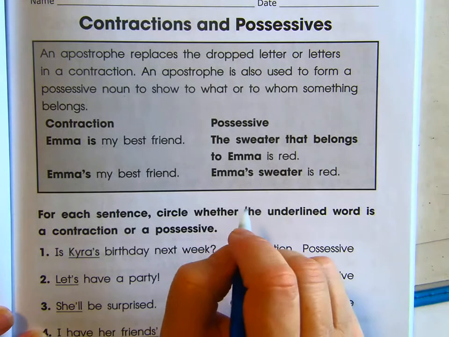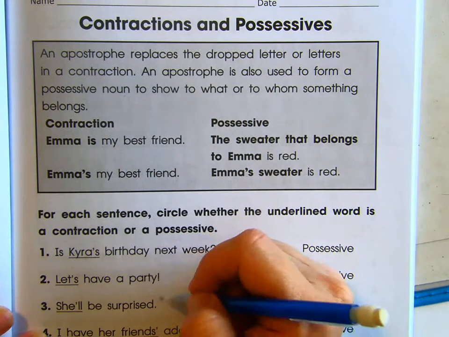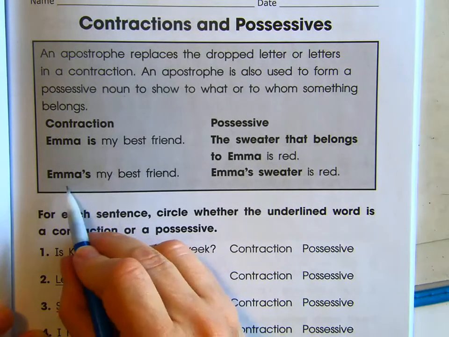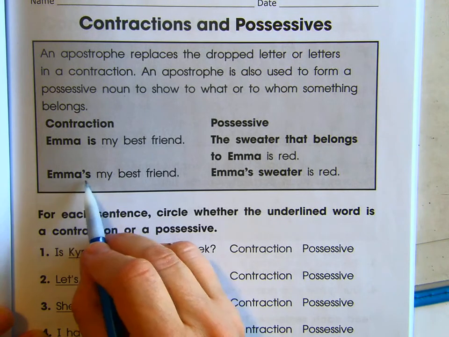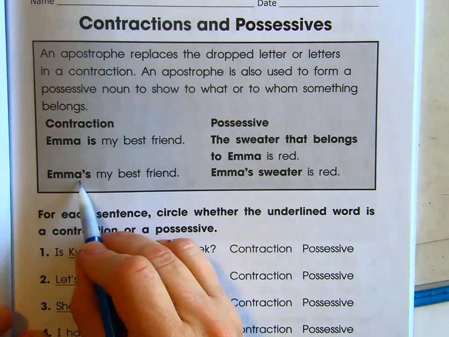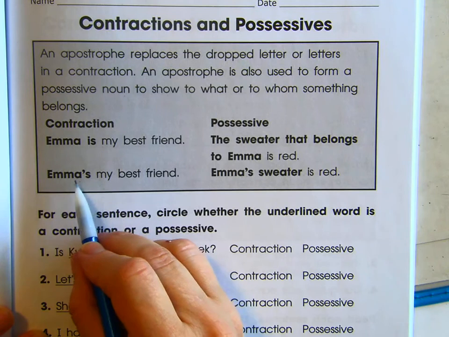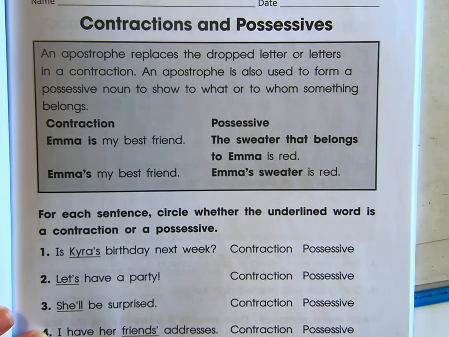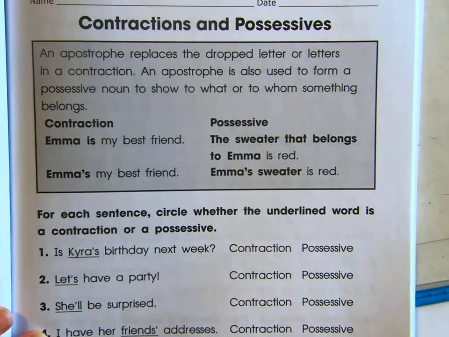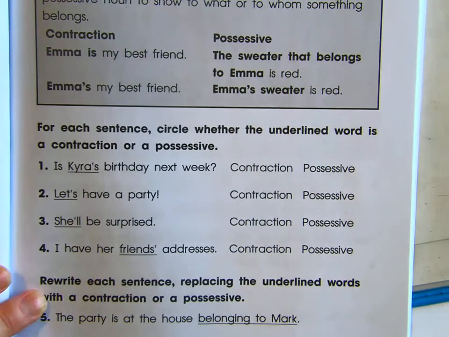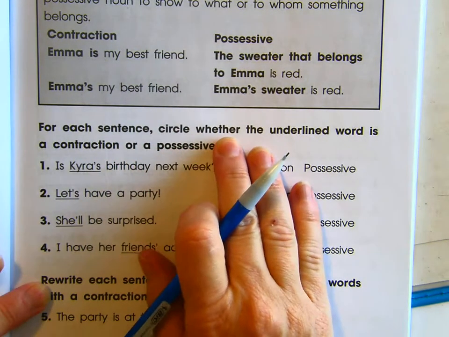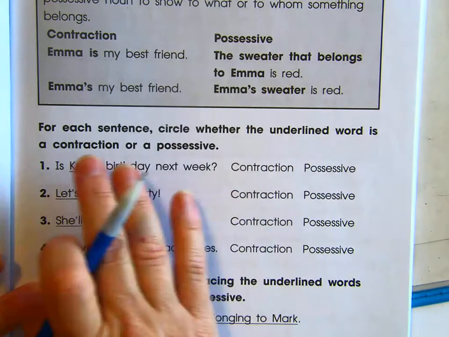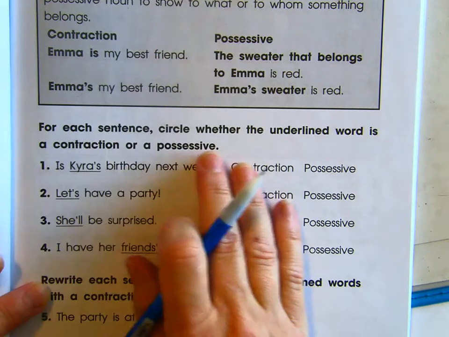It's her sweater. So what we have to be able to do is read the sentence and figure out, are they saying Emma's my best friend? Are they saying Emma is, or something belongs to Emma? That's what we're going to be figuring out on this page. So on these first four, we are going to circle whether the underlined word is a contraction or a possessive.